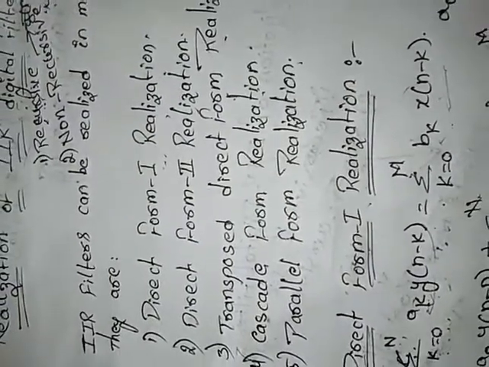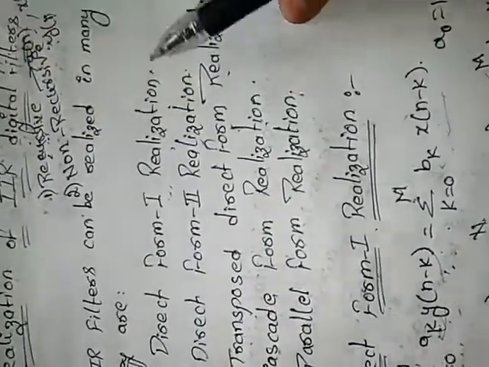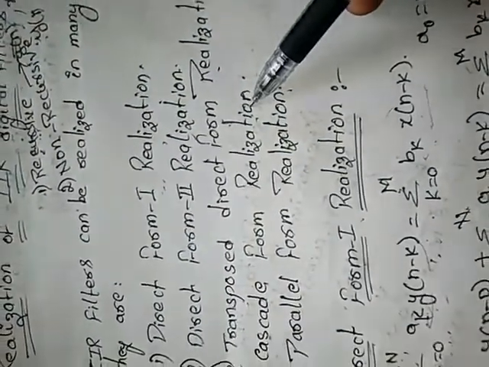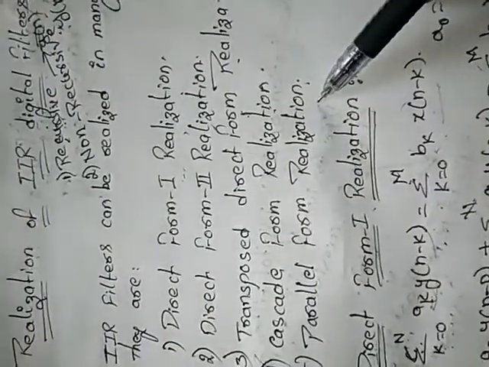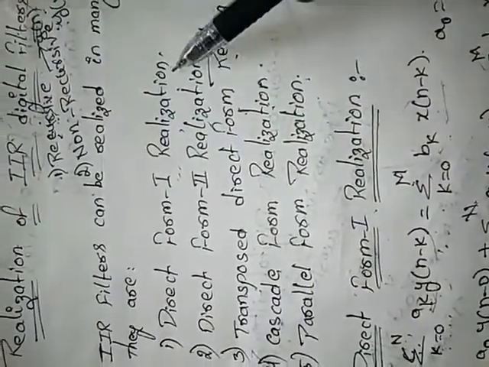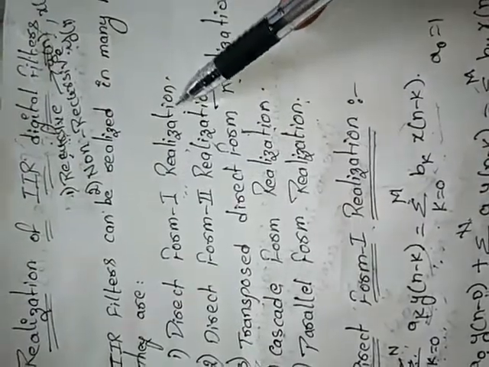Digital filters can be realized in many forms: direct form 1 realization, direct form 2 realization, transposed direct form realization, cascade form realization, and parallel form realization. Today we are first going to see the direct form 1 realization.